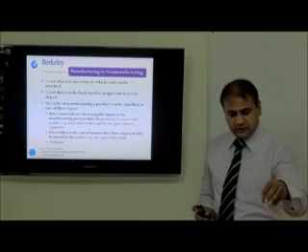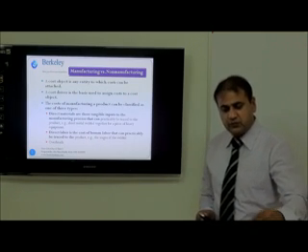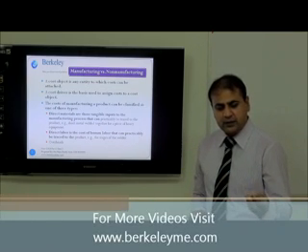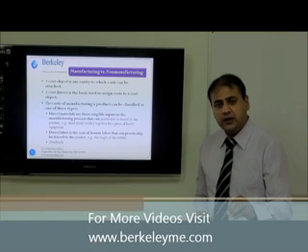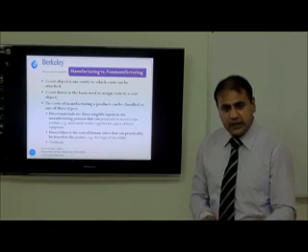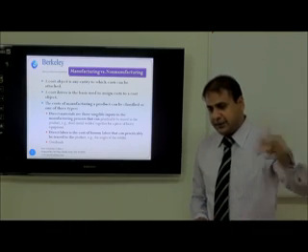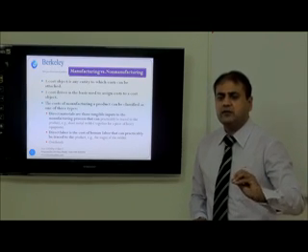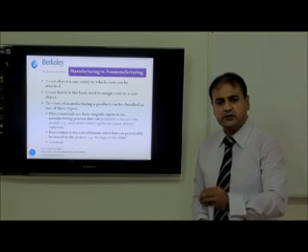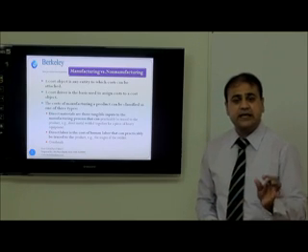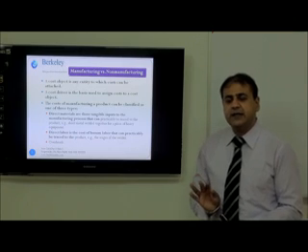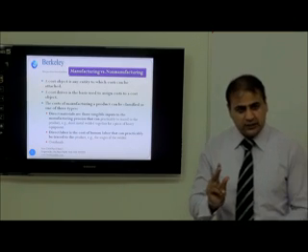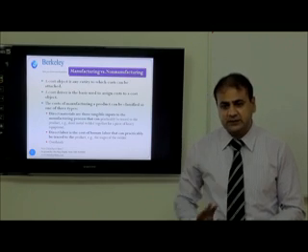Same in the case of a chair. If you want to make a chair, we need material, like leather and steel. This is identifiable. And if we call a carpenter who can make the chair, we know that he will ask for $100 or $50 per chair. This is direct labor. So any expense which is directly identifiable in the product is your direct expense.